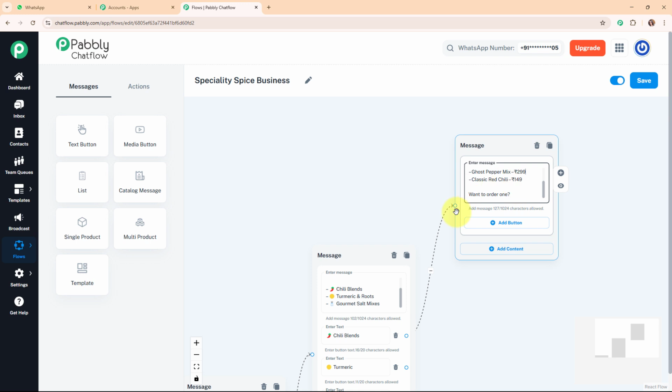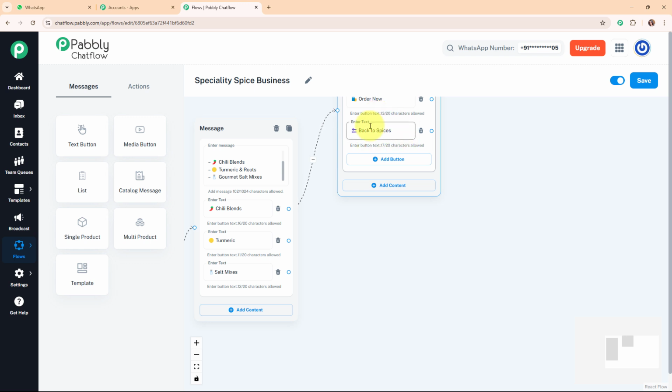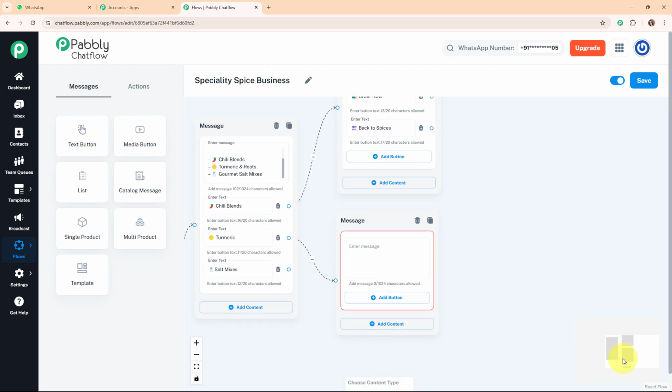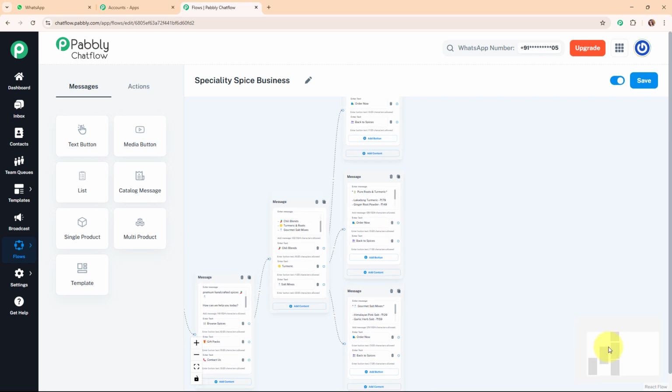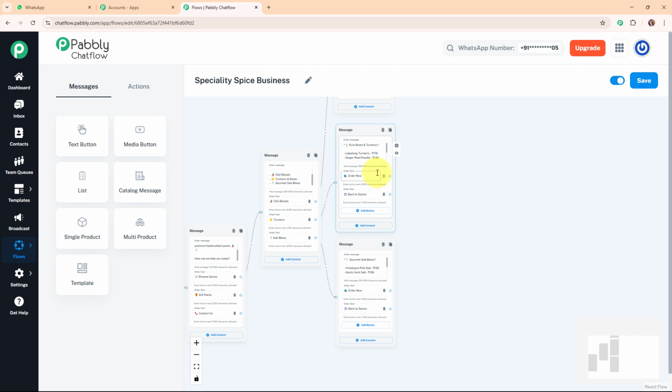So here I've completed the text box, and then I'm going to add two quick reply buttons with the text such as order now and back to spices. And now by completing this text box, I'm going to add more text boxes for each of the categories as well. Alright, so I'm going to add the text and the same quick reply buttons for each category. Okay, so here you can see I've successfully added the text box for each of the categories with the same quick reply buttons as order now and back to spices.